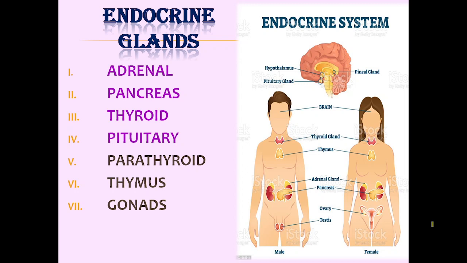Now here are some of the endocrine glands that we are going to study today. Mainly we have 7 glands: the adrenal glands, the pancreas gland, the thyroid gland, the pituitary gland, the parathyroid gland, the thymus gland, and the gonads. Now today we are going to learn about the first four, that is the adrenal, pancreas, thyroid, and pituitary.